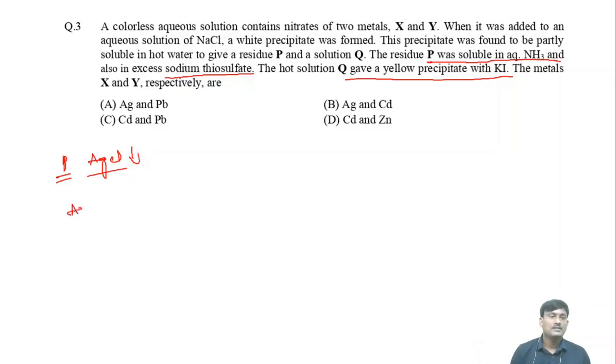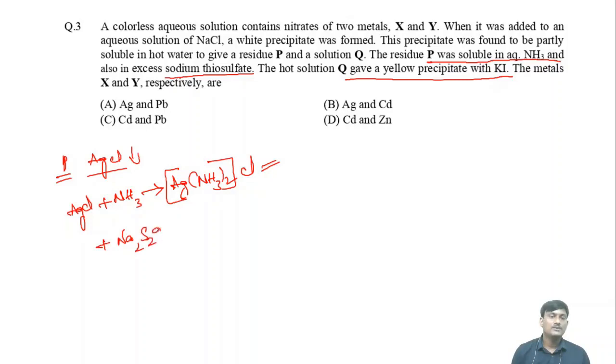Suppose if you take silver chloride, when you react with ammonia, there is a formation of complex, Ag(NH3)2Cl. Okay, this complex is soluble in water. And similarly, if you react with Na2S2O3, thiosulfate, here also there is a formation of complex, that is Na3[Ag(S2O3)2]. Okay, this complex is also soluble in water.